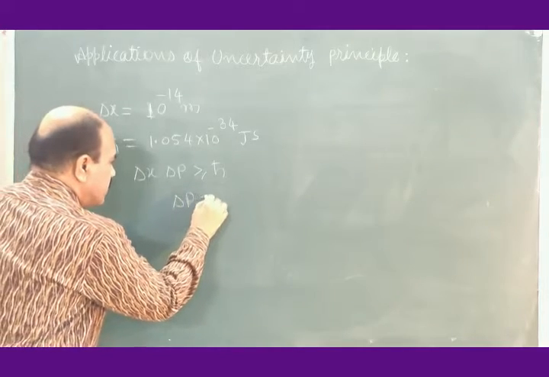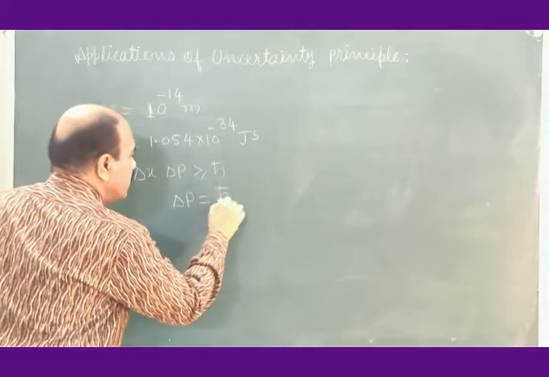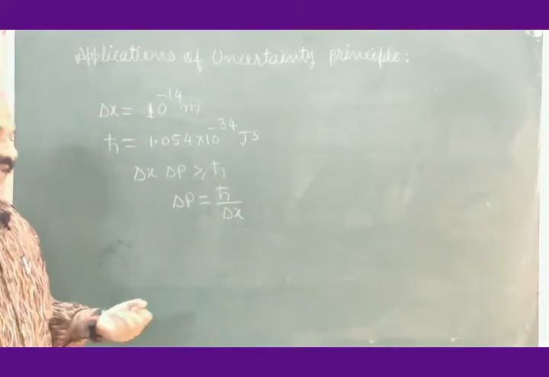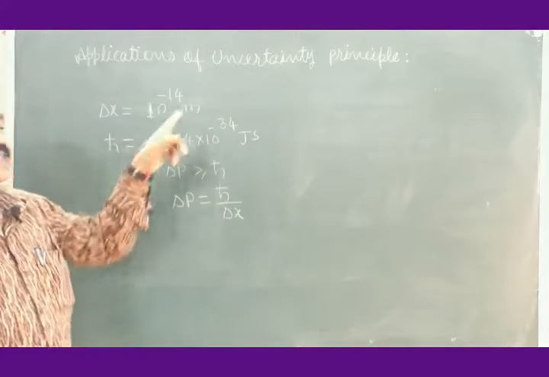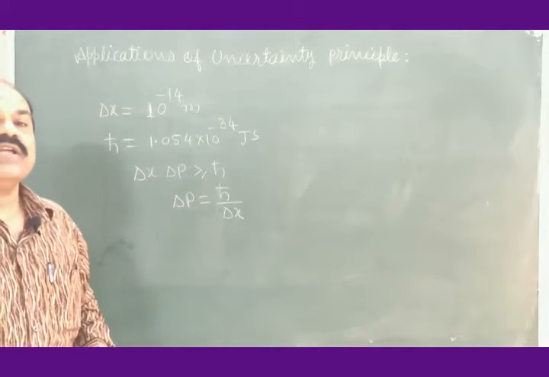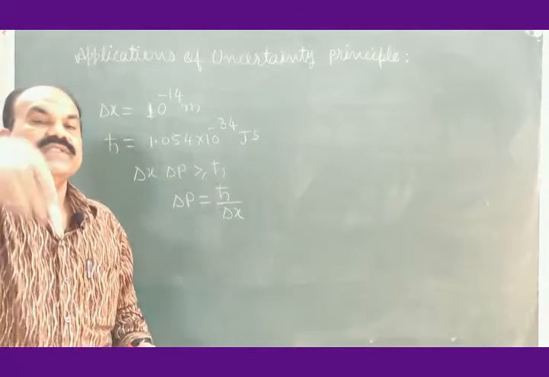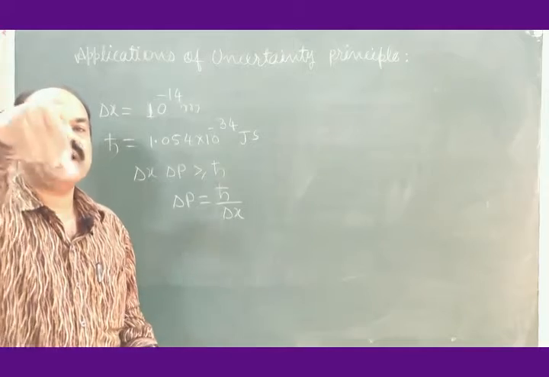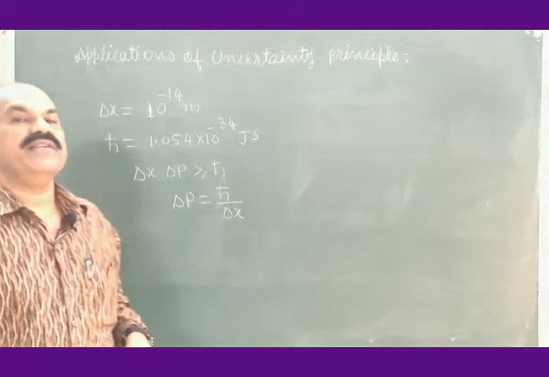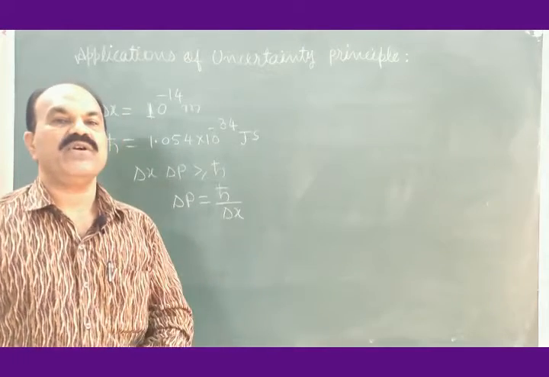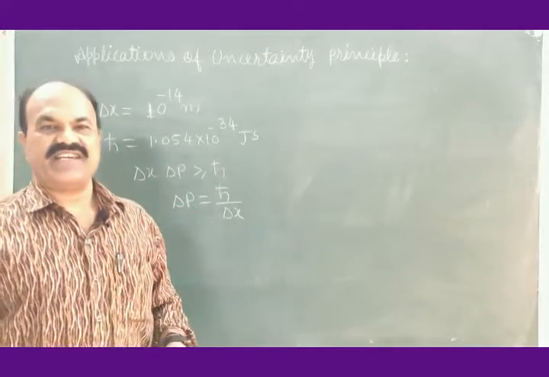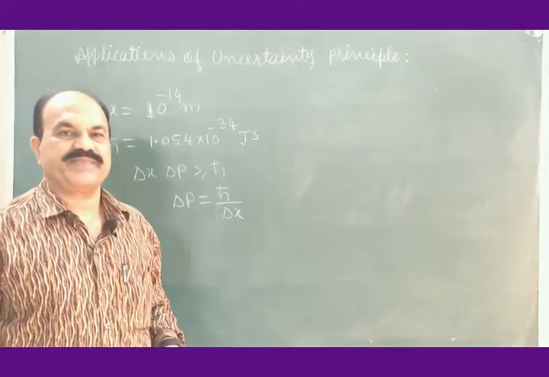Let me write this: delta p is equal to h cross divided by delta x. If this delta x is uncertainty in the measurement of position of an electron, if it is supposed to lie inside the nucleus, then delta p should be the uncertainty in the measurement of momentum of the electron lying inside the nucleus.